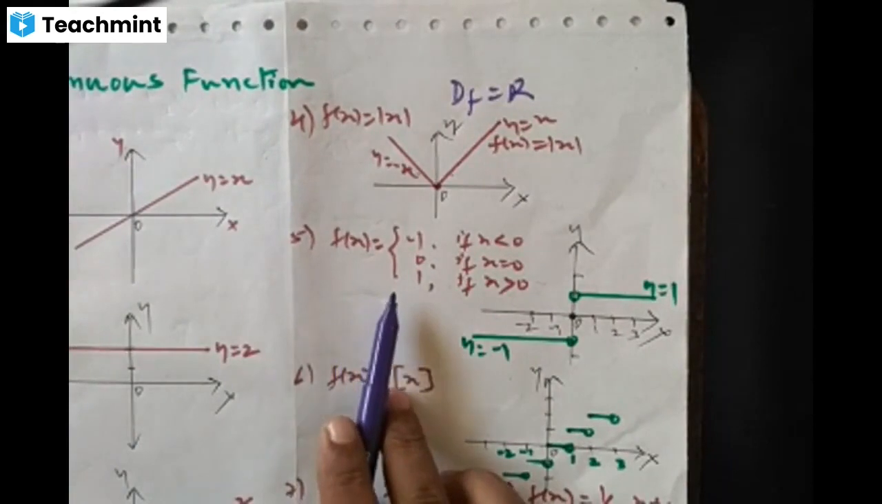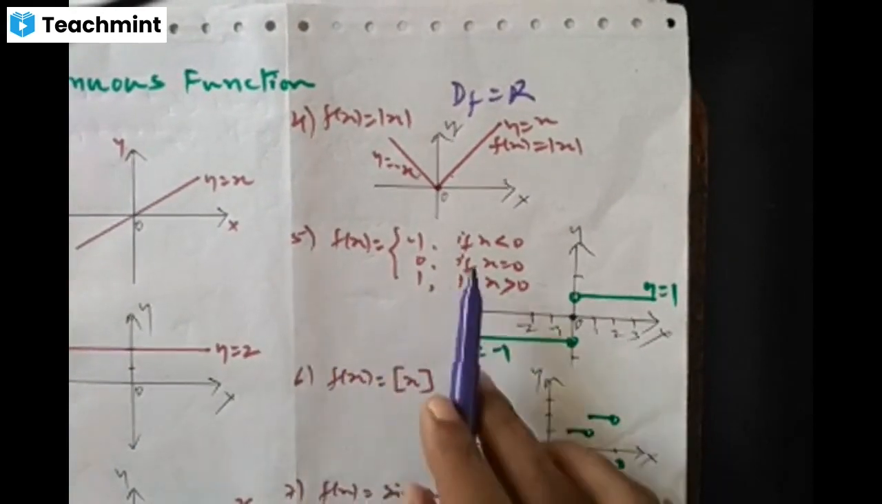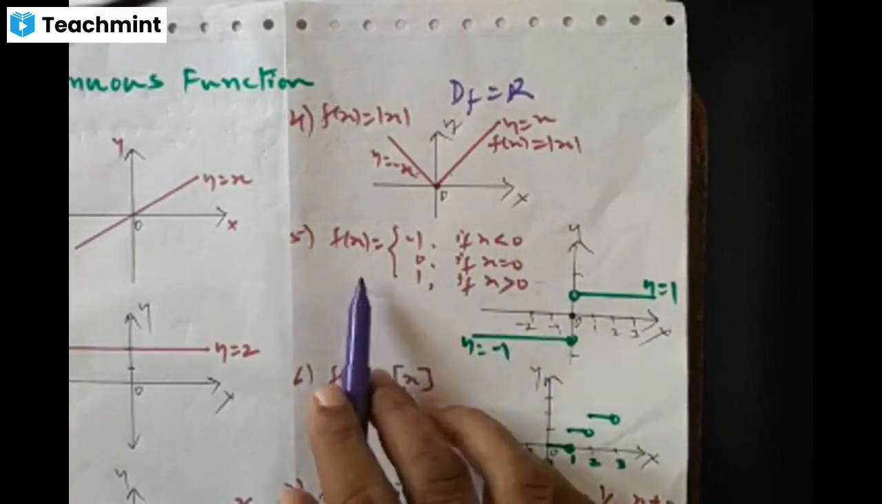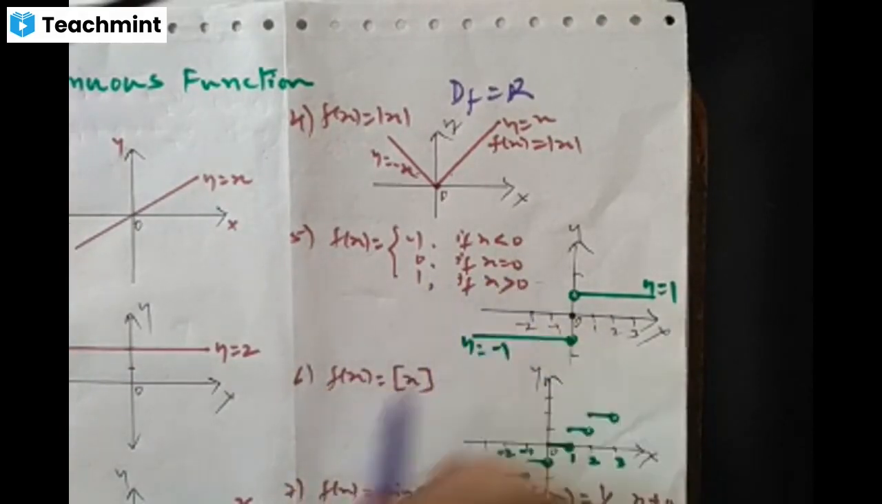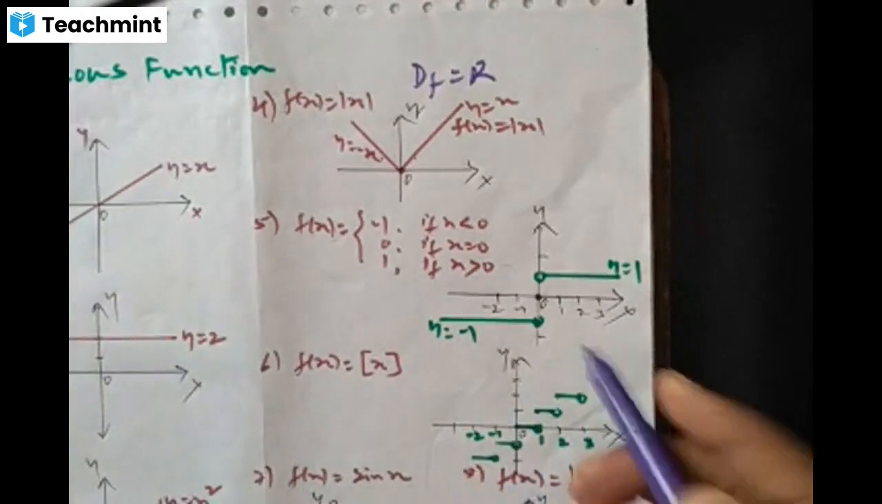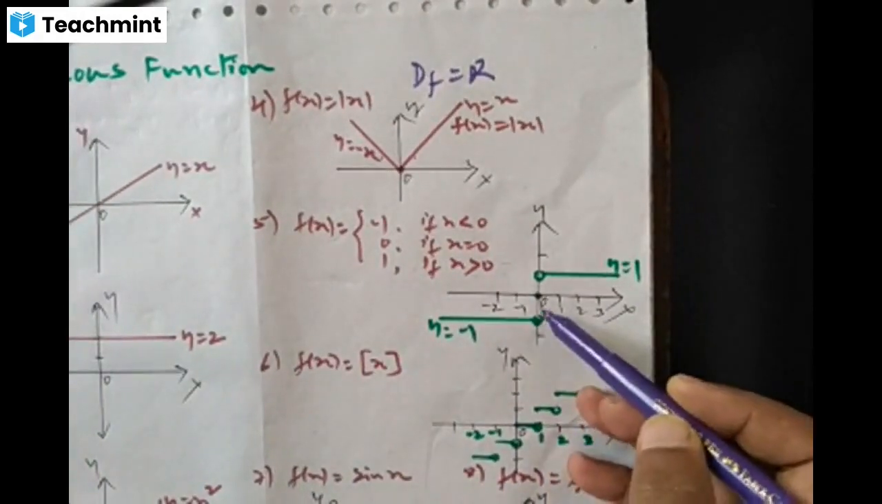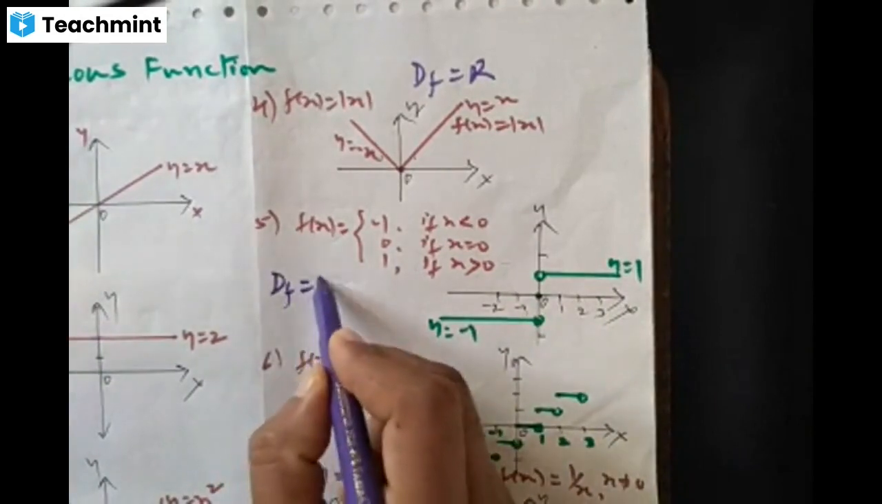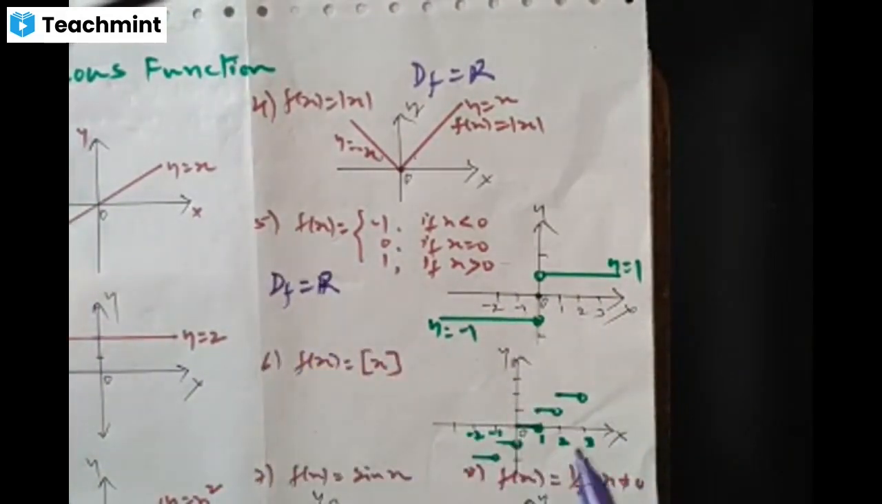I have taken the signum function. f of x is -1 if x is less than 0, f of x is 0 if x is equal to 0, f of x is 1 if x is strictly positive. See the graph. There is a jump at the point x is 0, right? So before that, what is the domain? Domain of the signum function is the set of real numbers R, right?